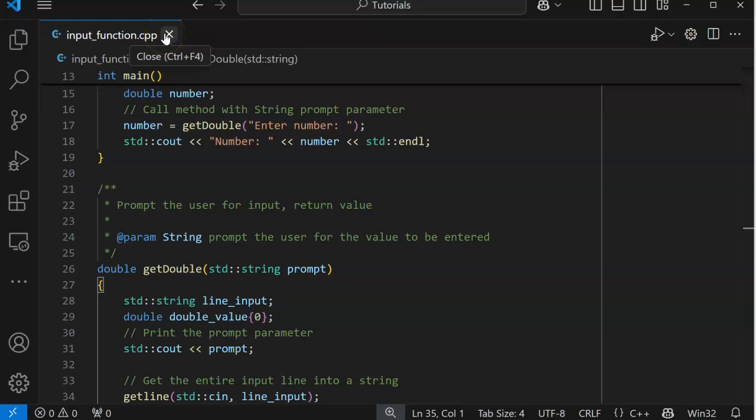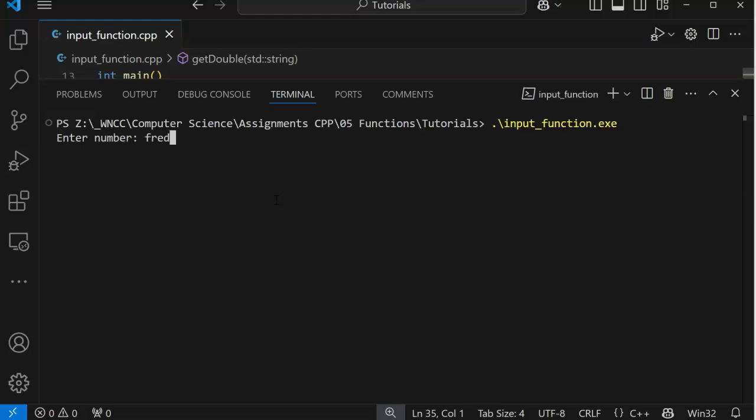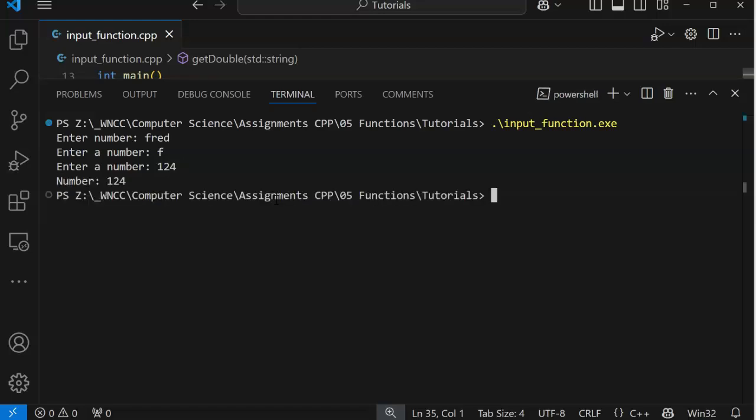All right, so let's try that guy. Input, in, there we go. So if I type in Fred, well, that can't be converted into a double. And it says, enter a number, dude. Well, if I type in an F, enter a number. So I type in 124, there we go. The number's 124. So it keeps prompting us and recursing back and up and up and up until you put in the right answer.